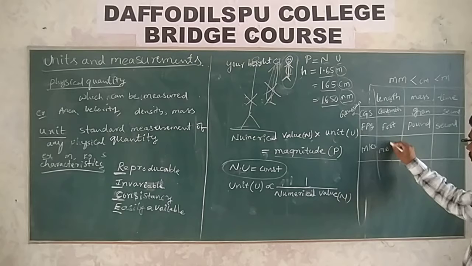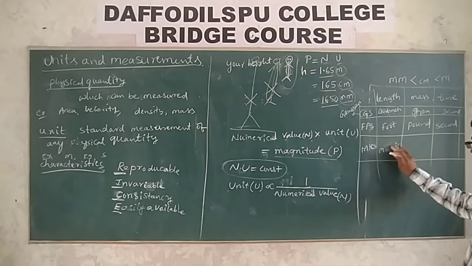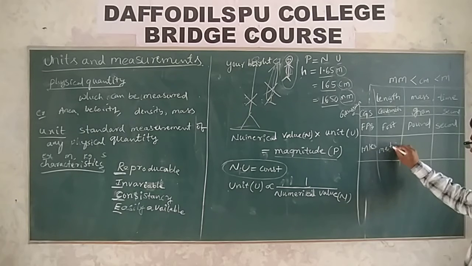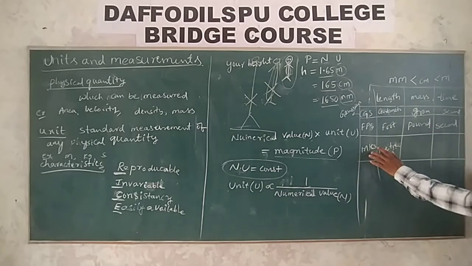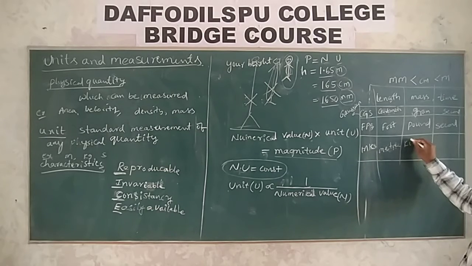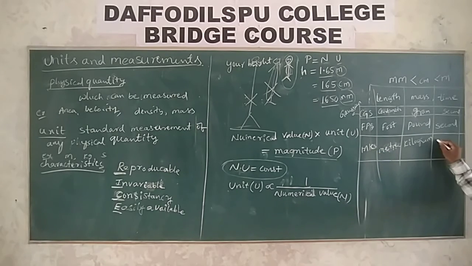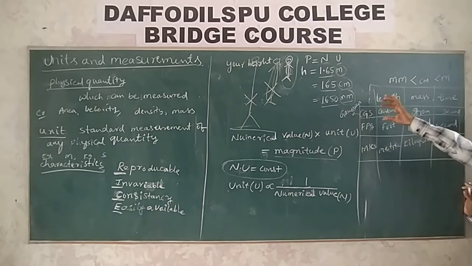Meter. This is also called the metric system. And what is the unit of mass? K represents kilogram, whereas S represents second. So these are the known systems of units, and these are the fundamental quantities.